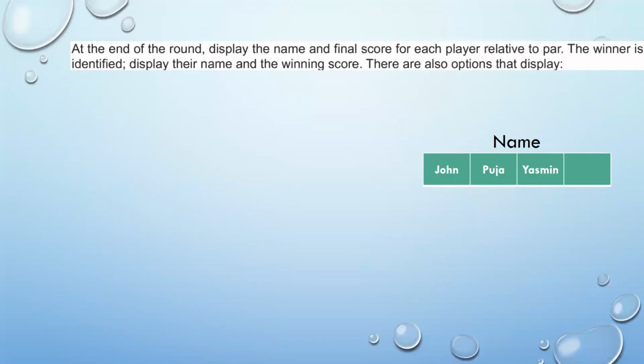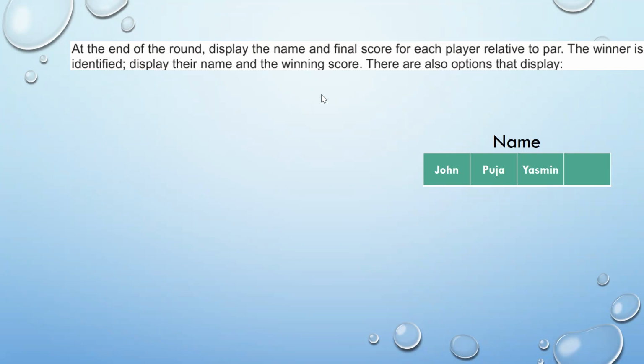If you look at the question of Task 3, they mention that at the end of the round, display the name and final score for each player relative to par. The winner is identified, display their name and the winning score. After that, they mention that there are also options to display, and the question continues. But that will form a part of another video.